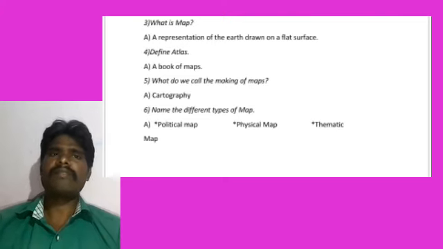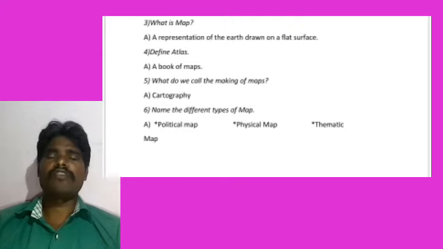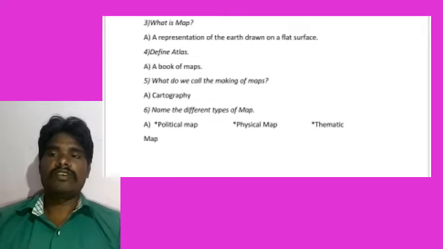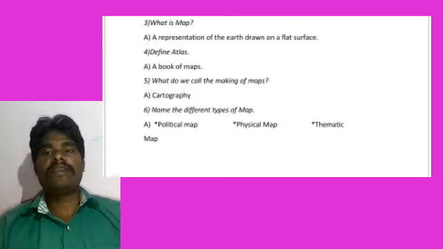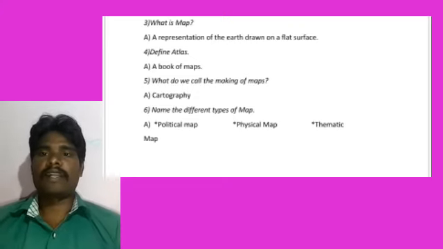What do we call the making of maps? A person who draws or makes maps is called a cartographer. As I already explained, the making of maps is called cartography. You must note and learn all these five questions, students. Maybe you will get 1 or 2 marks.